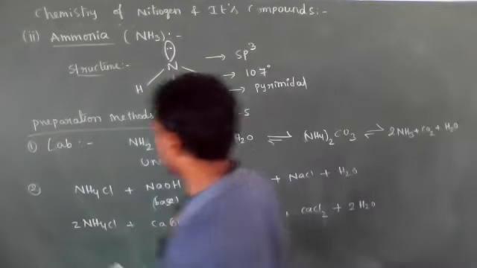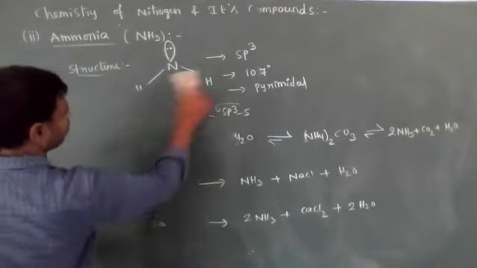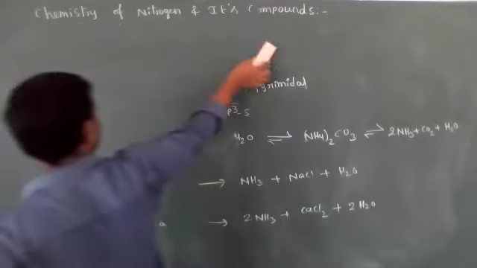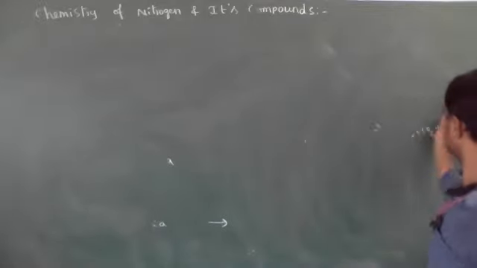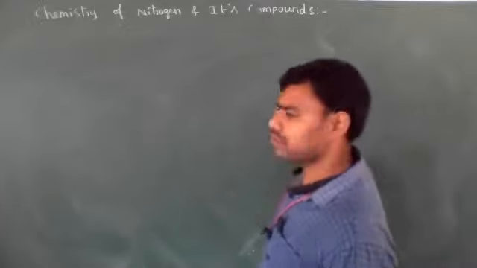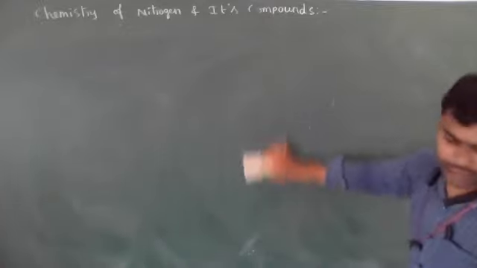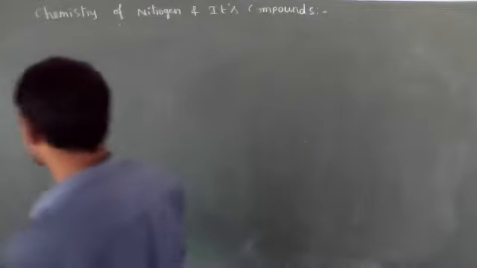The next one is the industrial method. The industrial preparation method is the Haber process. If we want to prepare ammonia on a large scale, we have to follow the industrial method only. What is that industrial method?